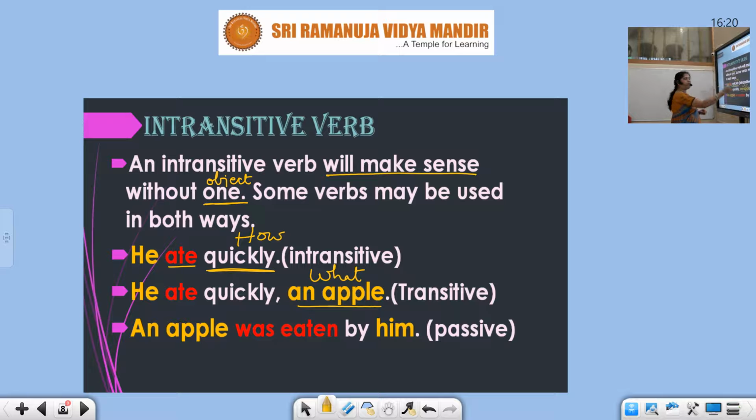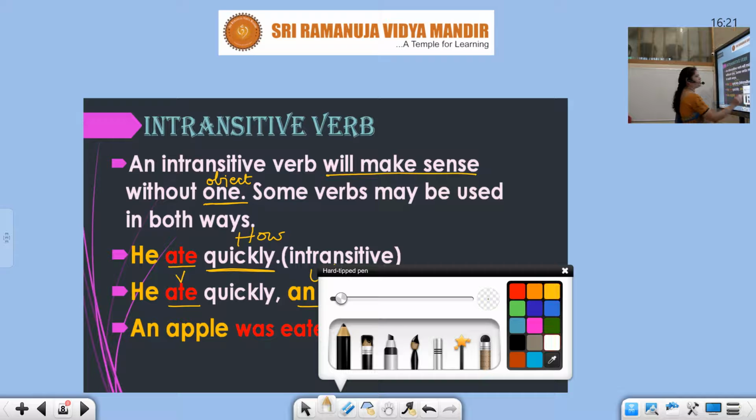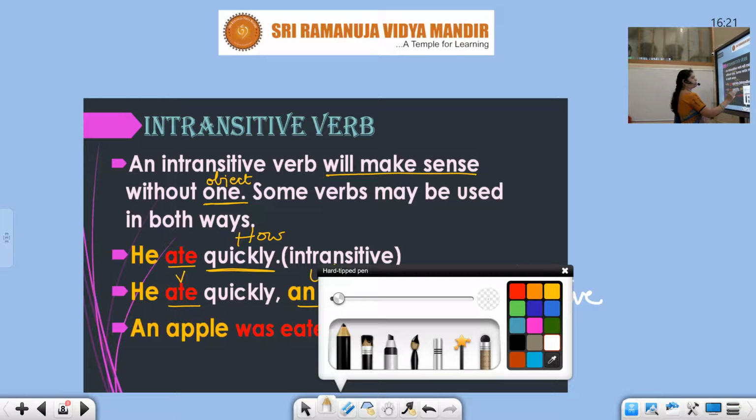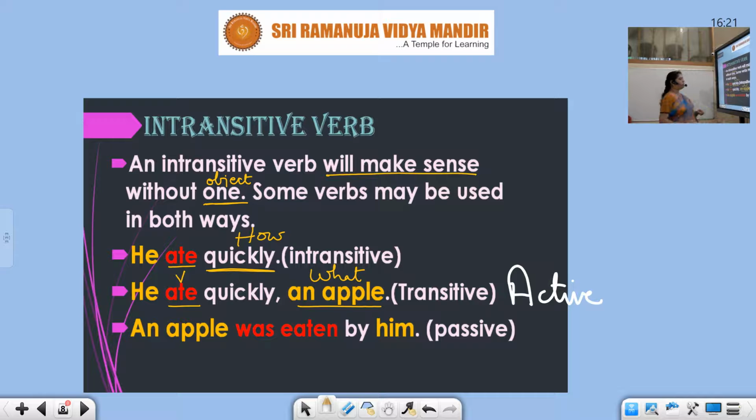So only when the word ate, the verb, is transitive, you can change it into passive. Otherwise you can't change it into passive. From an active voice to a passive voice, you can only change. Okay, this is an active voice. So, from an active voice only you can change into passive.